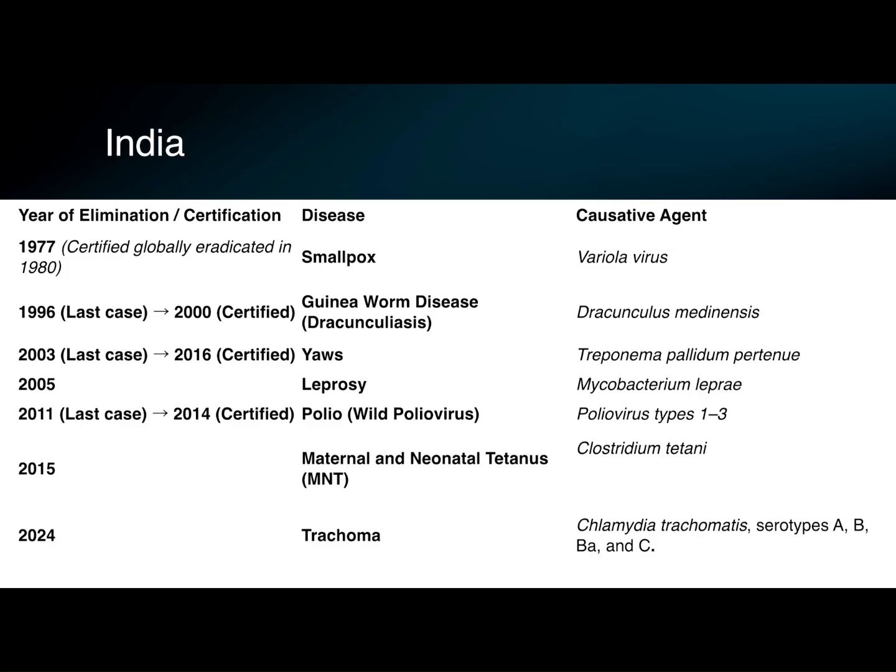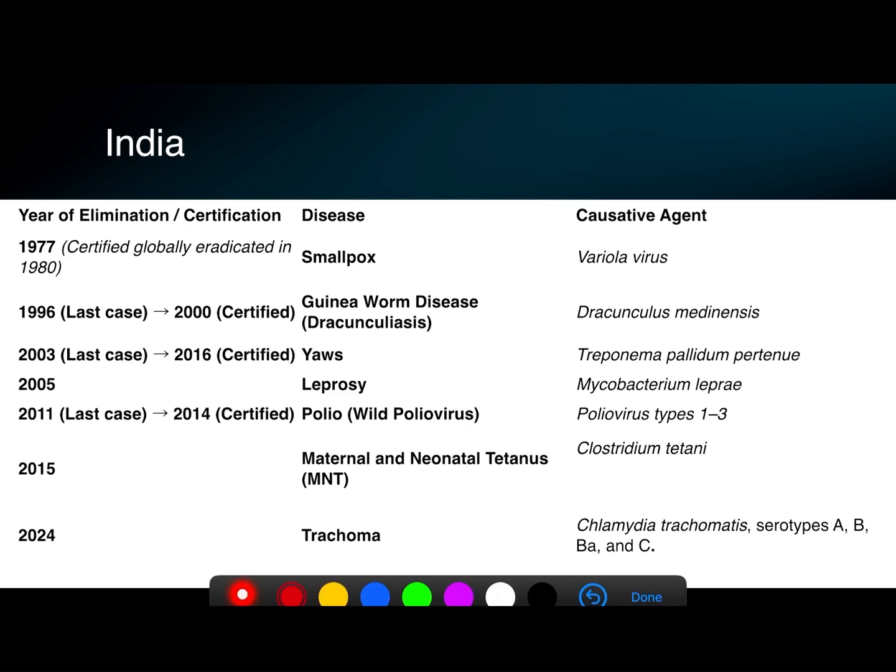The list includes guinea worm disease, yaws, leprosy, polio, maternal and neonatal tetanus, and the latest disease which has been eliminated from India as a public health problem is trachoma, which was certified in the year 2024.